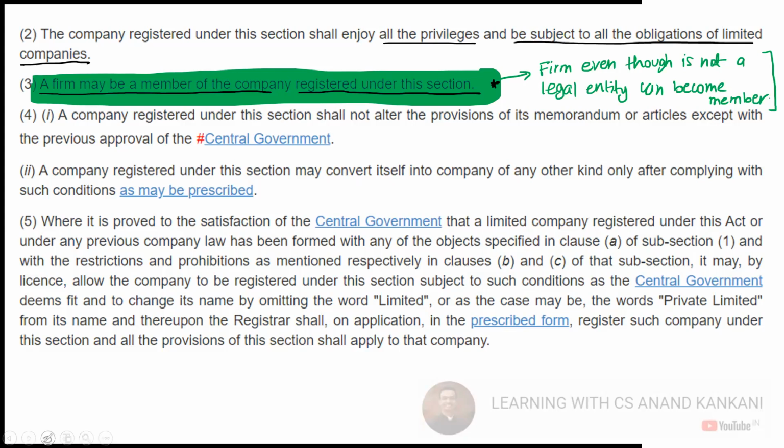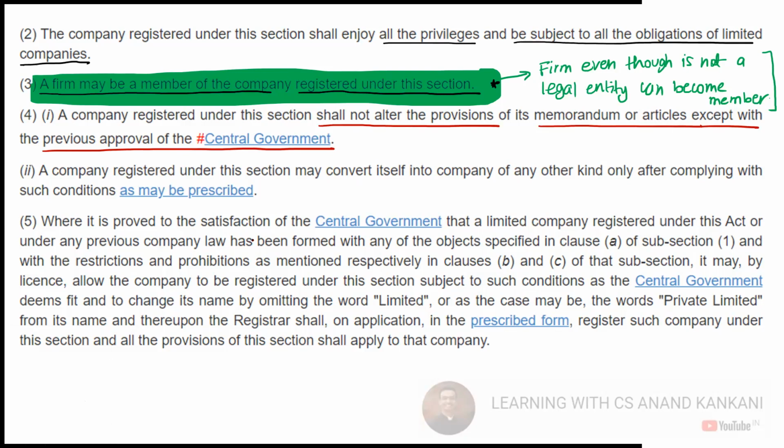Then we have: a company registered under this section shall not alter the provisions of its memorandum or articles of association except with the previous approval of the Central Government. So each time they alter their memorandum or articles of association, they need to go back to the ROC, seek their permission, and only then will they be allowed to do that.